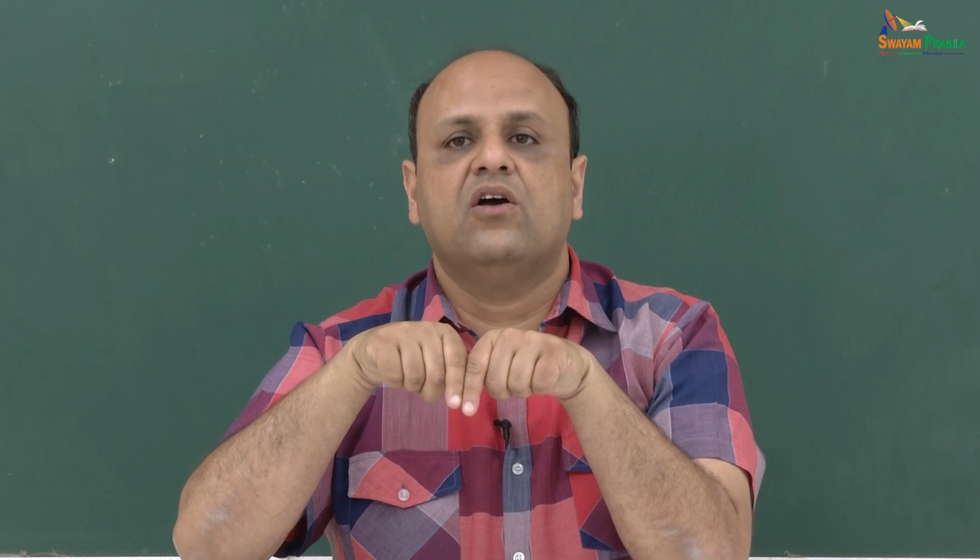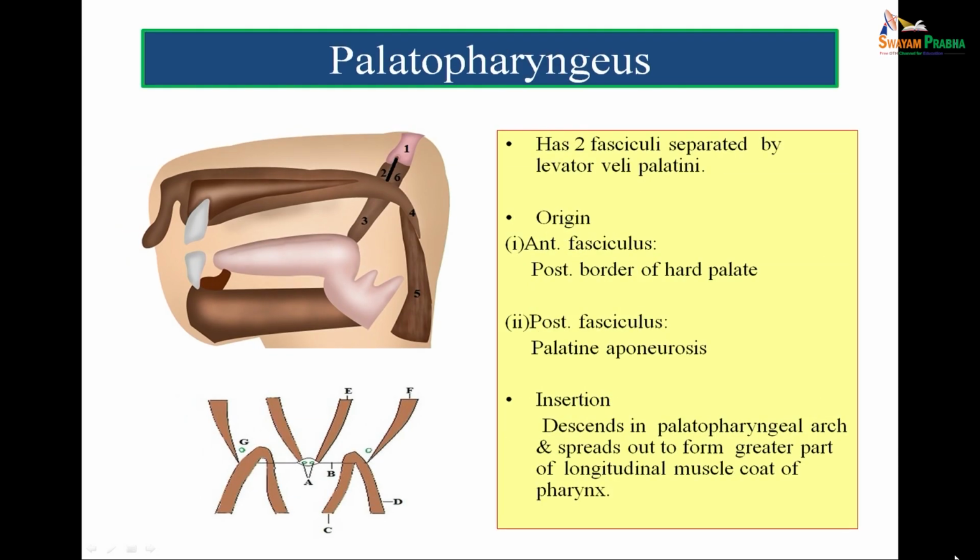It closes the oropharyngeal isthmus. So, nasopharyngeal isthmus is closed by levator veli palati, while the oropharyngeal isthmus is closed by the palatoglossus muscle. So, we come to the next slide. Palatopharyngeus muscle, it has got 2 fasciculi separated by levator veli palati.